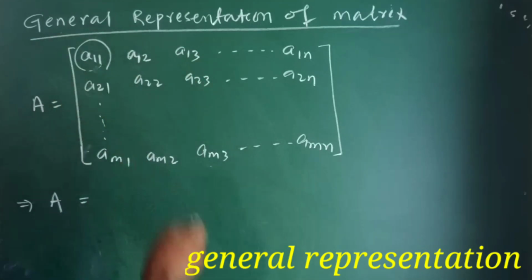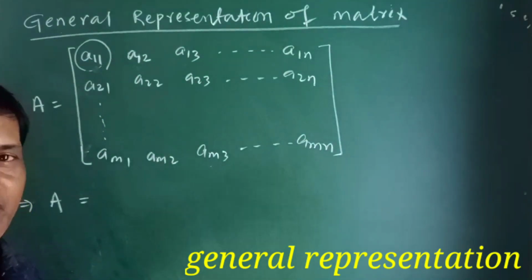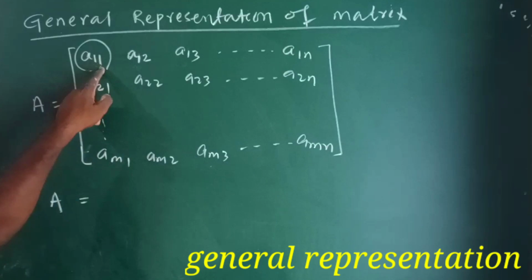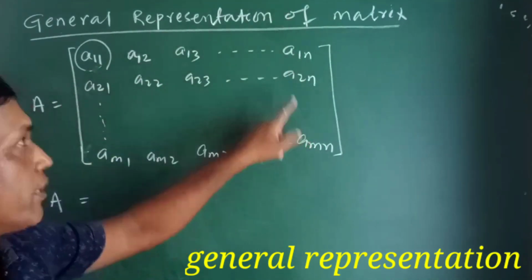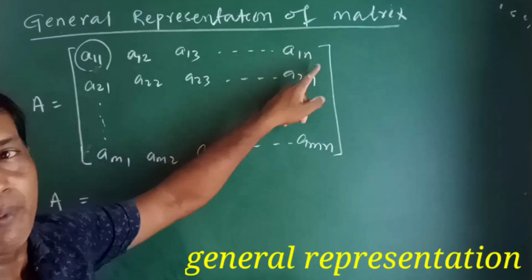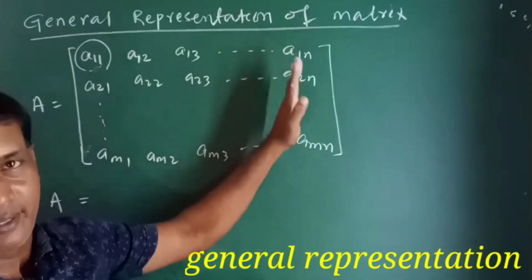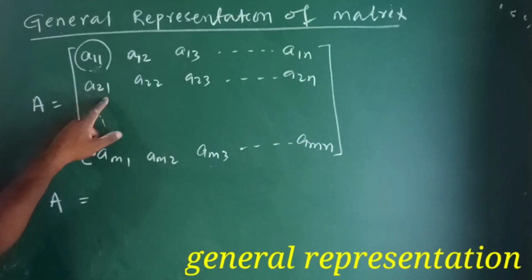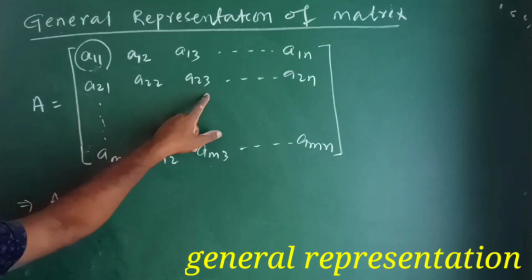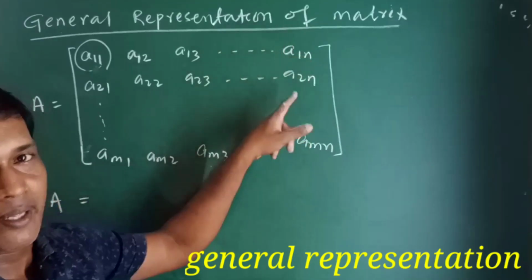Suppose this matrix has n columns. This is first column, second column, third column, fourth, then the last one is the nth column, A1n. This is the element in first row and nth column. Now the second row first column A21, second row second column A22, A23, and A2n, second row nth column.